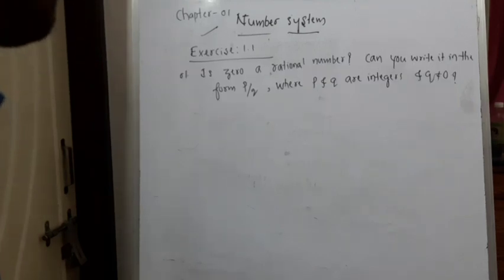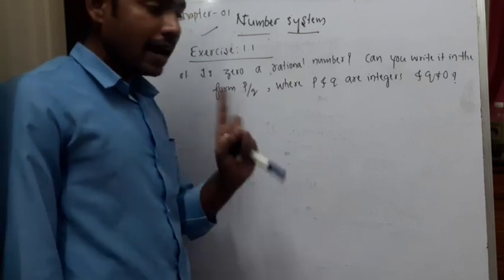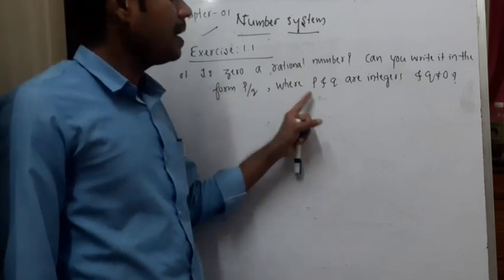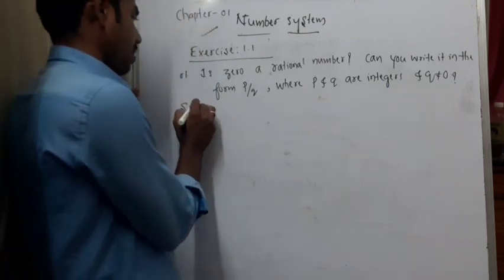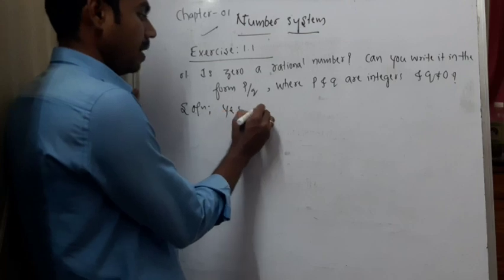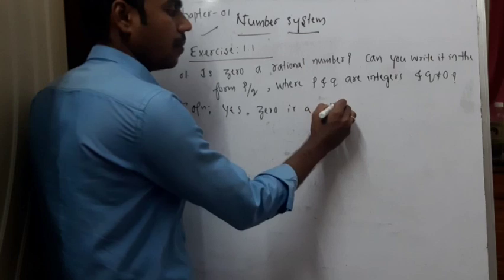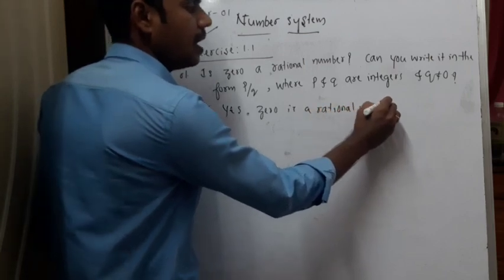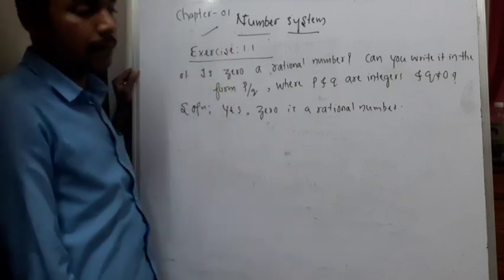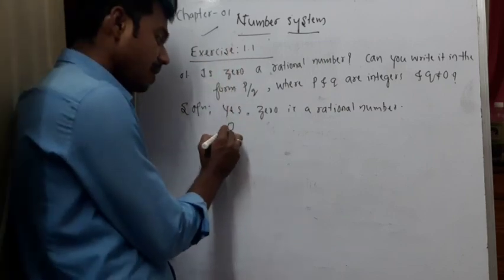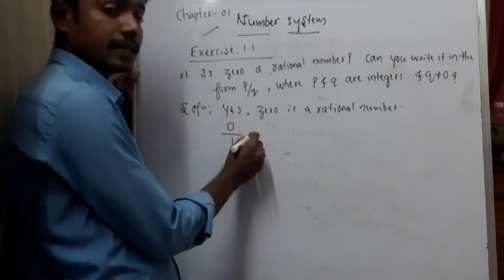Now we will start with exercise 1.1. The first question is, is 0 a rational number? Can you write it in the form of P by Q, where P and Q are integers and Q is not equal to 0? Yes, obviously we can. 0 is a rational number. First part of the question has been addressed. 0 is a rational number because 0 can be written in the form of P by Q, 0 by 1. Yes or no?